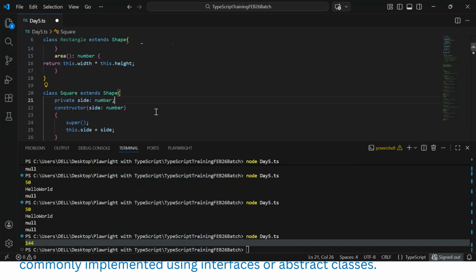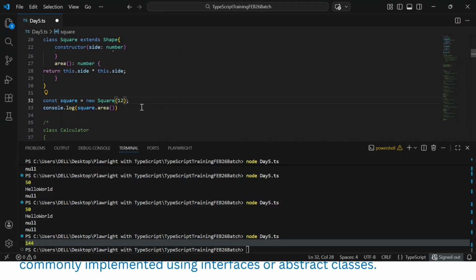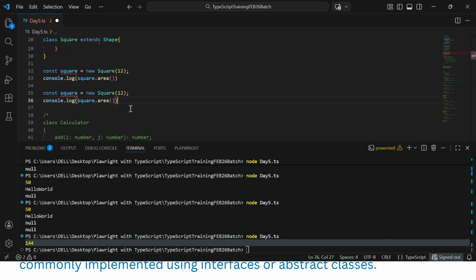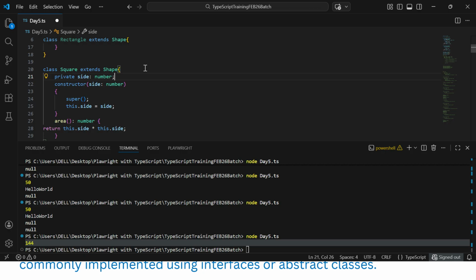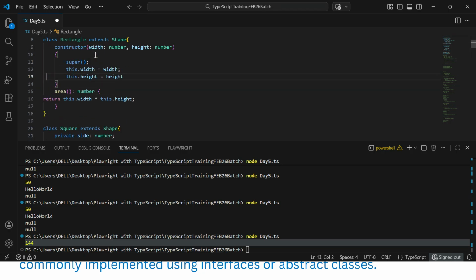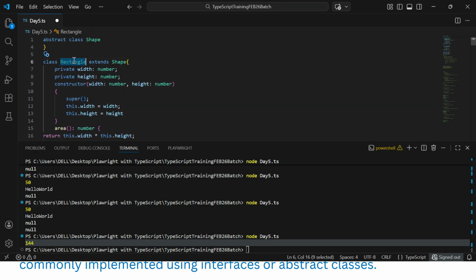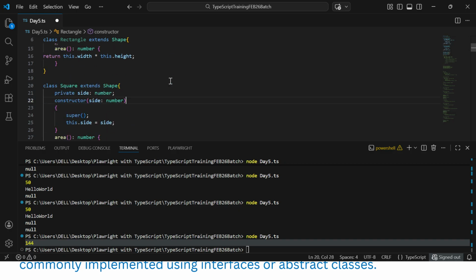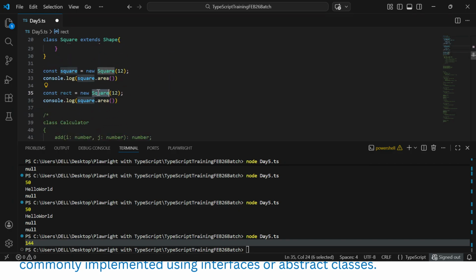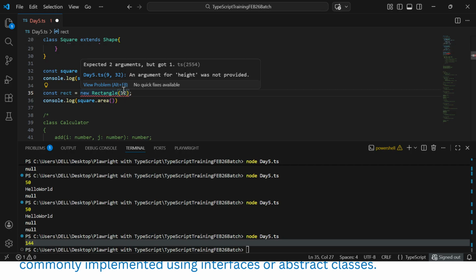Now instead of what we created here, we'll call it rectangle. We can create a rectangle variable and call this particular class called Rectangle that you created. Here you need to provide two arguments. You can see the error is coming.